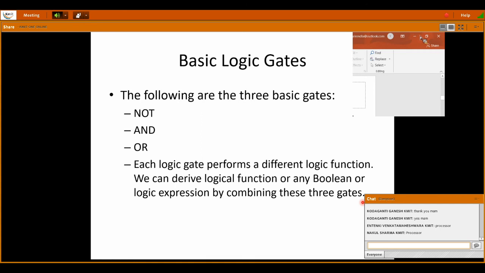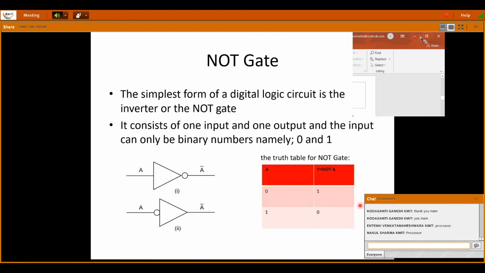Okay, remember, you may get a multiple choice question: what are the three logic gates? The three basic logic gates are AND, OR, and NOT. Remember this. Now we will see in detail what this NOT and the others are.